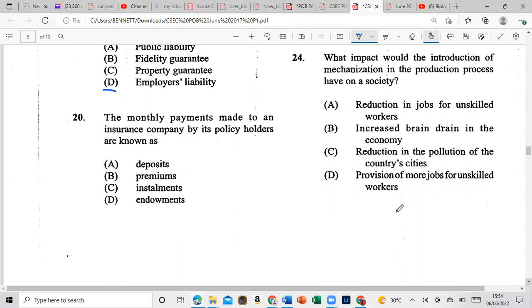Let's go on to the next one. The monthly payments made to an insurance company by its policyholders are known as, is it deposit, premium, installments, or endowments? And that is premiums. All right, so we are 1/3 there.